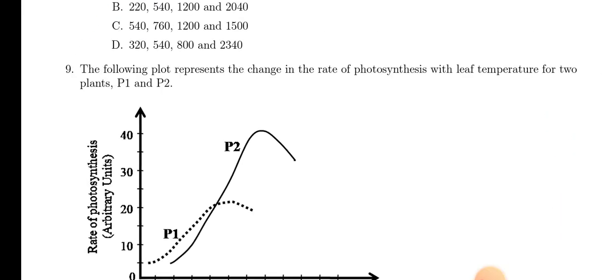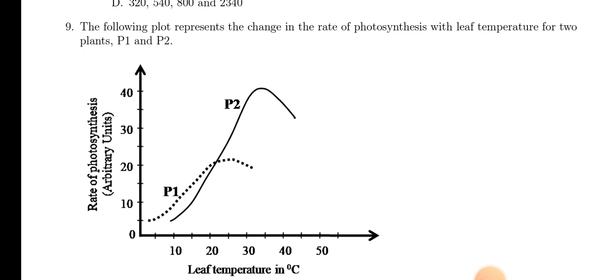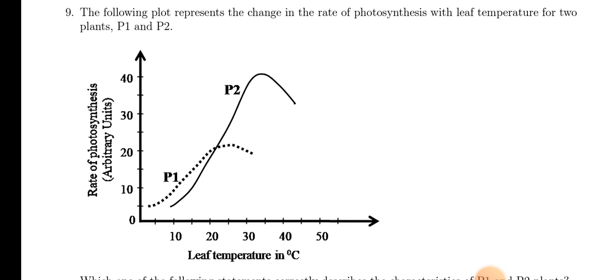Next question, question number 9. There is a graph. The following plot represents the change in the rate of photosynthesis with leaf temperature for two plants, that is P1 and P2. Now, rate of photosynthesis and then leaf temperature. Look here, P1. In case of P1, rate of photosynthesis is not so much in higher temperature. And then for P2, in high temperature, there is high rate of photosynthesis. So P2 will be C4, P1 will be C3.